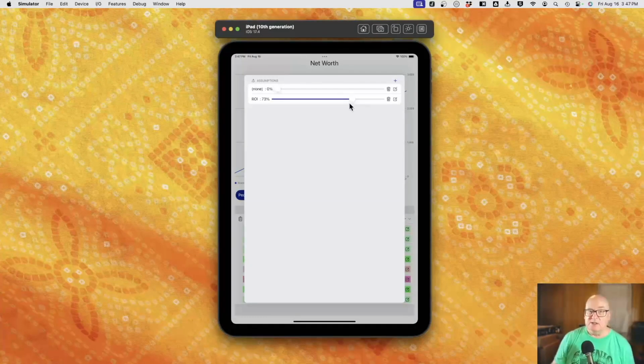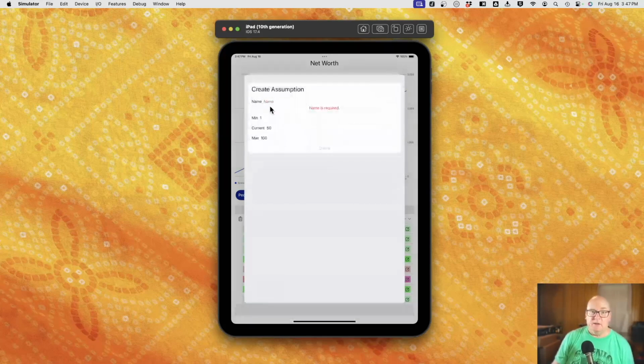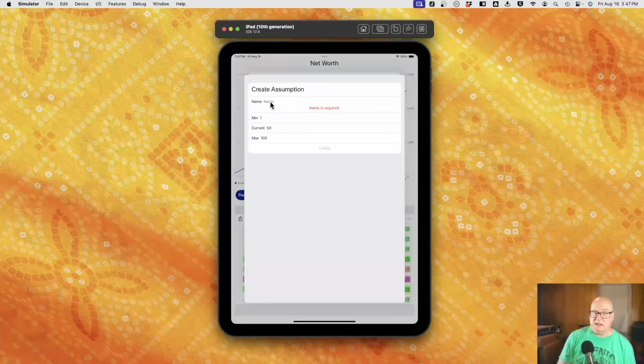I added this notion of an ROI. It's got a slider. We can set that value. Ideally, this window would be about half as high, and we could see the graph in the background, and we would see the effect of changing the ROI. Or we can add a new one. All right, let's add inflation, I guess.